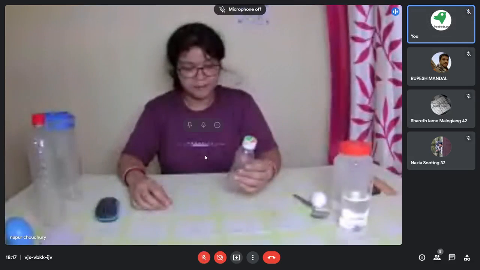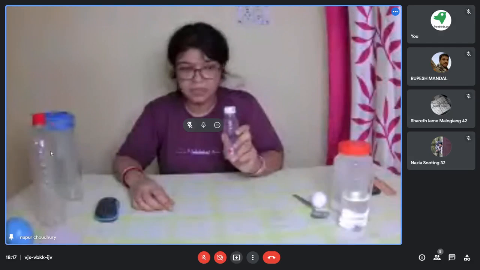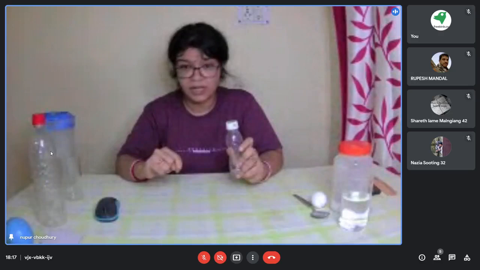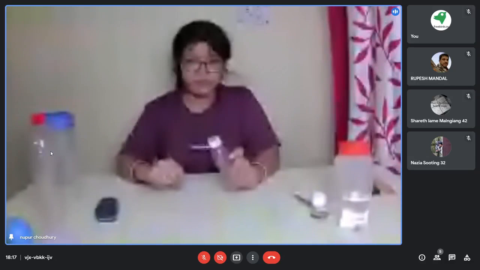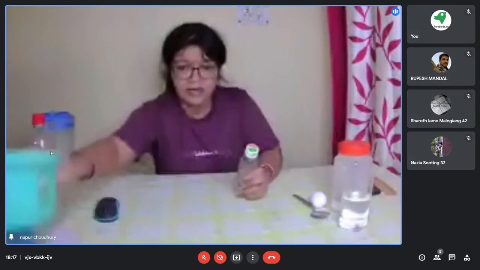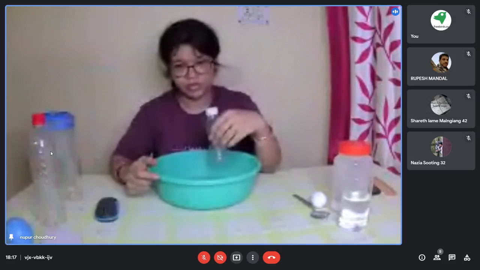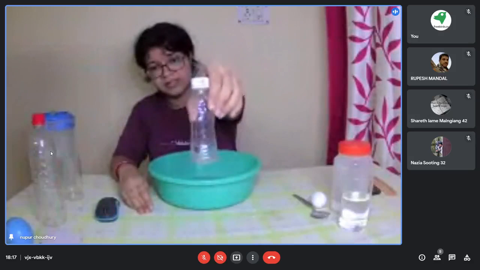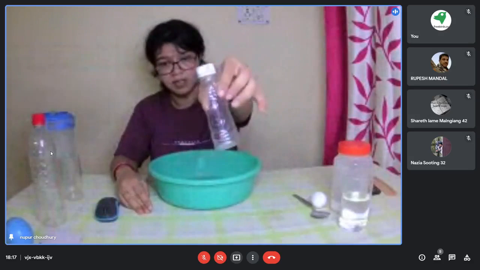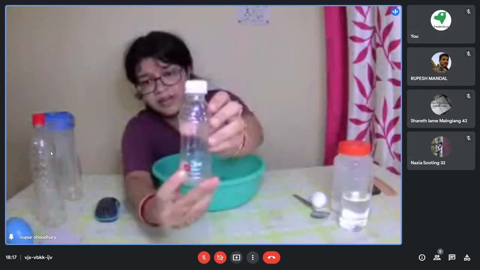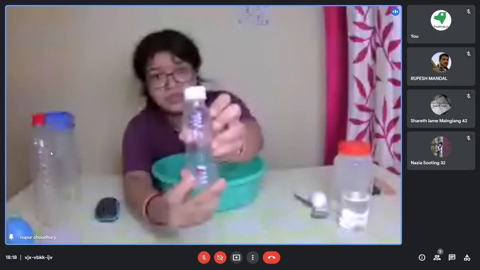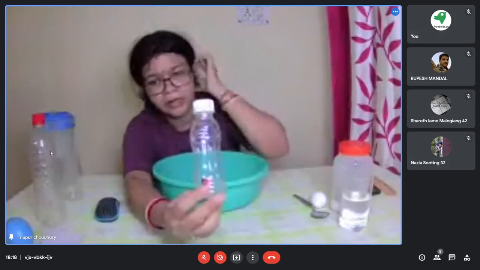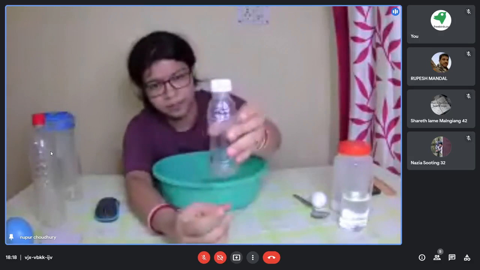So, what I have is, I'll show some activities which are related to atmospheric pressure. I've taken a small bucket so that I do not spill water on my table. You see, this is a small plastic bottle. In the area which is marked red, I have made a small hole with a pin.